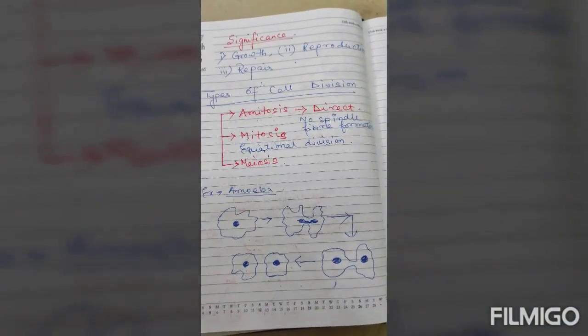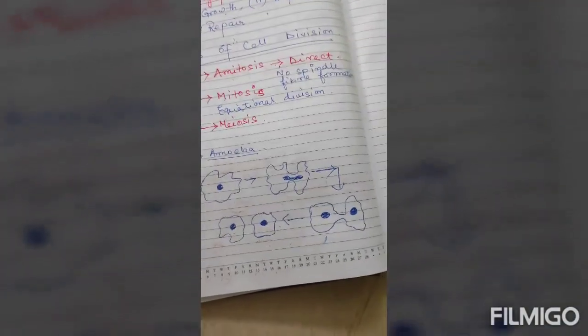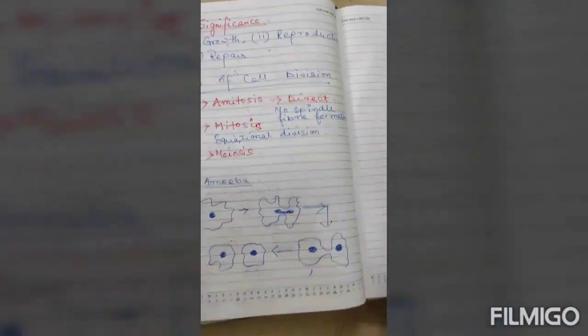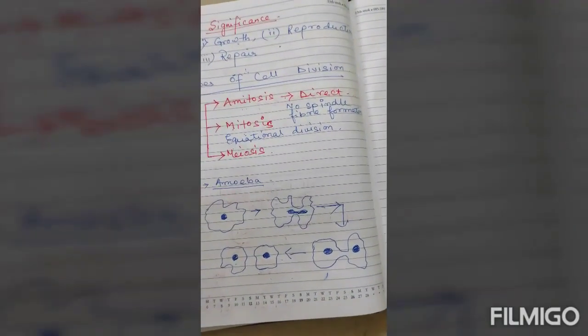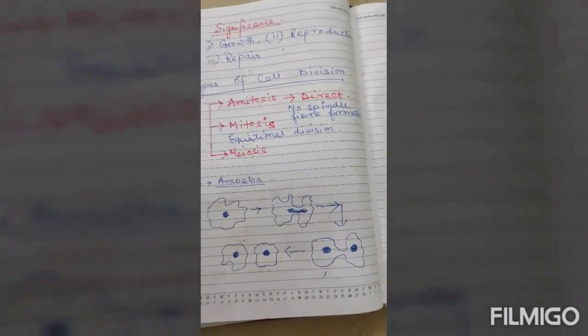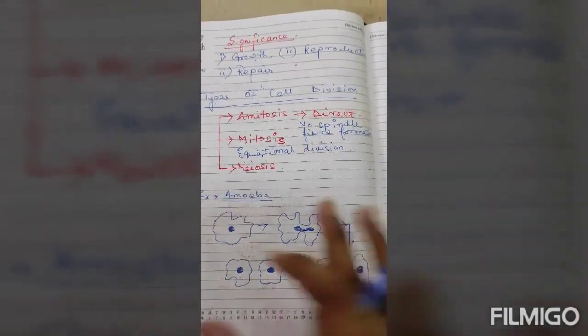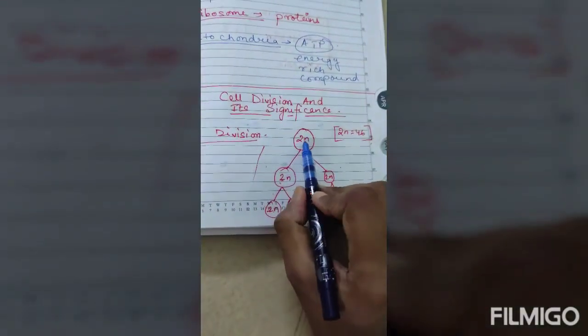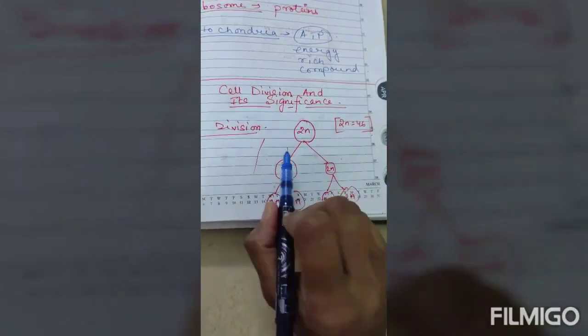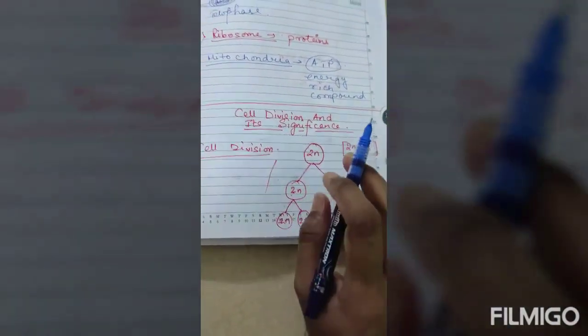It is generally found in the cells of the body, like kidney cells, liver cells, or any kind of cells of the legs, hands. Over here the mitosis division is being found. Now why is it qualitatively and quantitatively same? See, the mother cell comprises how many chromosomes? 2n, that is the diploid number.